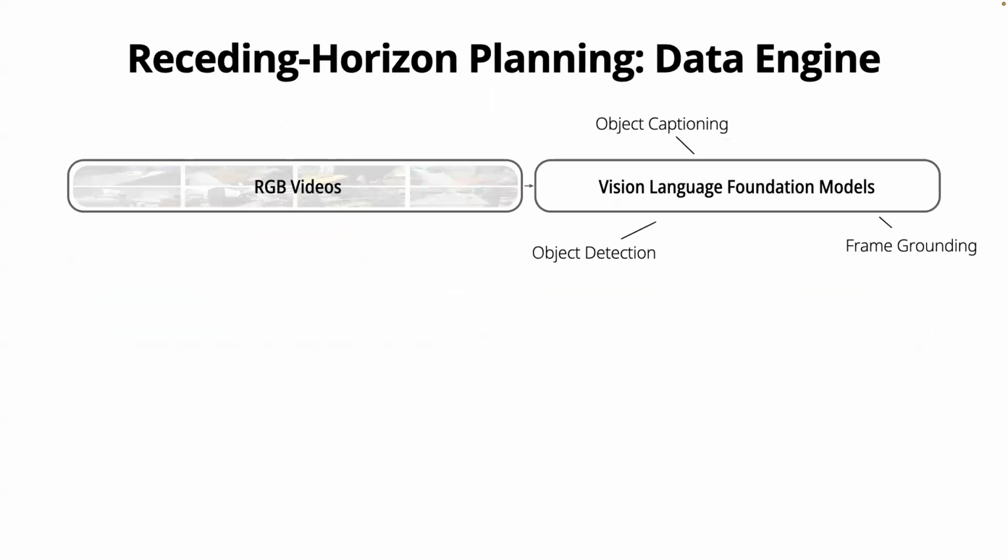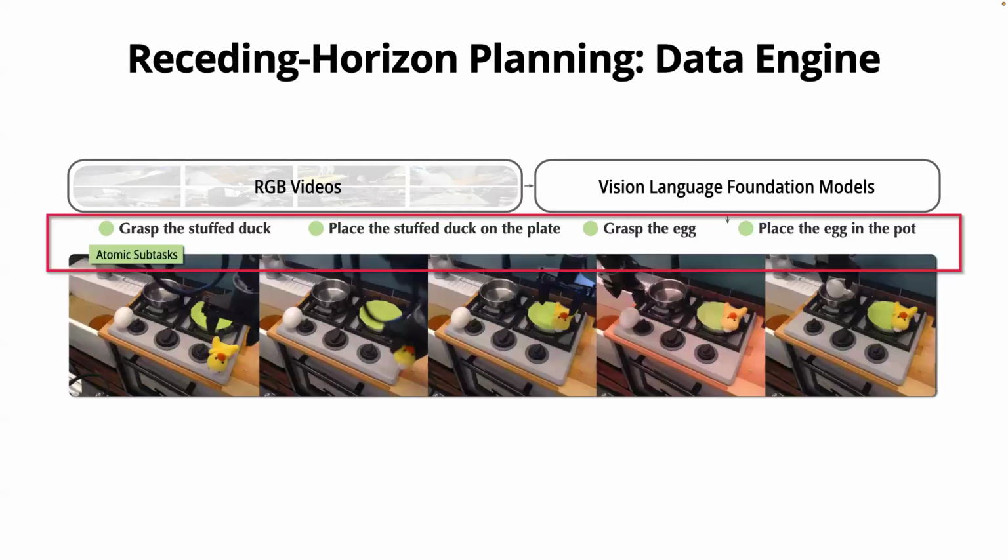So next is our receding horizon data generation engine, which we designed to automatically collect data and scale up our training data for training the high-level task manager. Basically, given some raw manipulation videos, we use a bunch of different vision language foundation models to perform some data processing like frame grounding, object detection, and captioning.